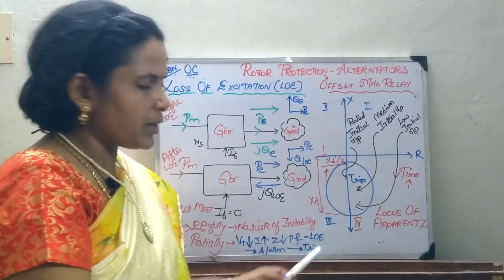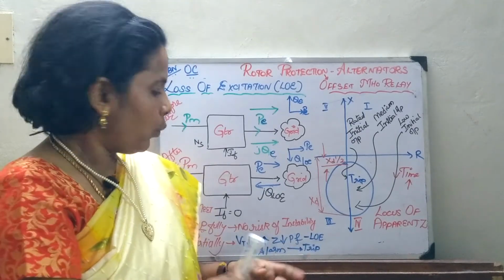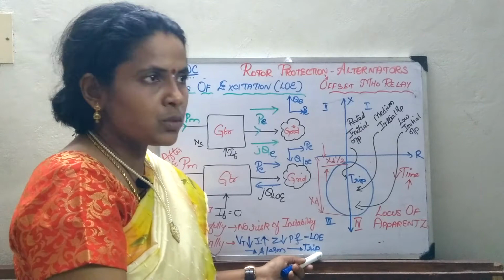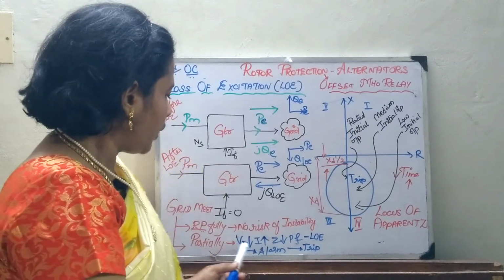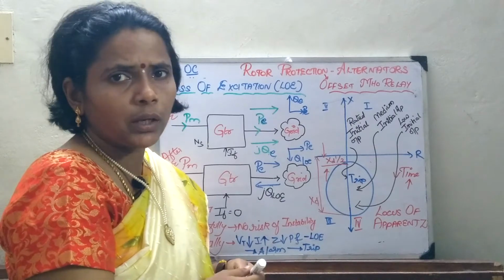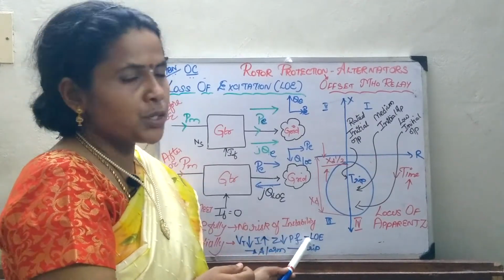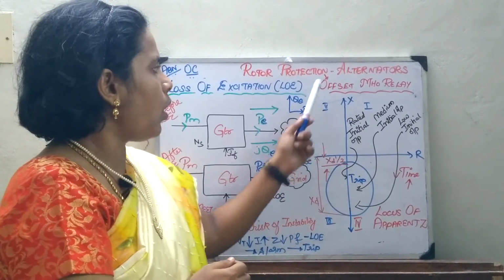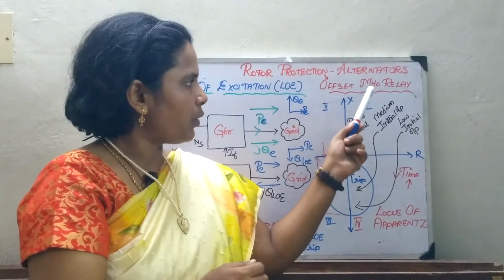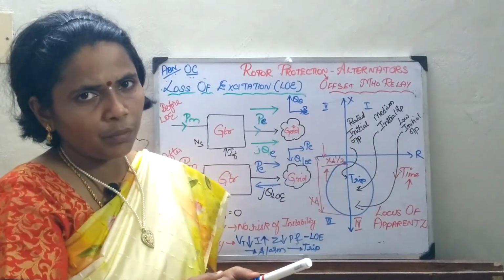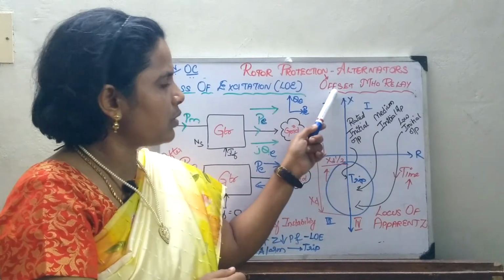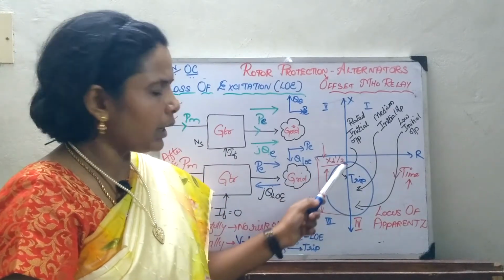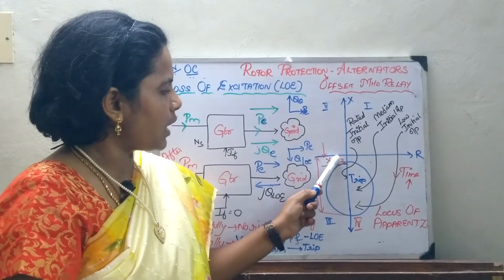Thus this loss of excitation is an important issue wherein initially we have to provide the alarm and finally we have to trip the circuit as soon as possible, because we cannot leave the circuit with the terminal voltage going on reducing. This loss of excitation is protected by the offset Mho relay. We have already seen the Mho relay, which is a distance type of relay. When we say offset relay, it means you give some magnitude of reactance as an offset, that is, at Xd dash by 2.